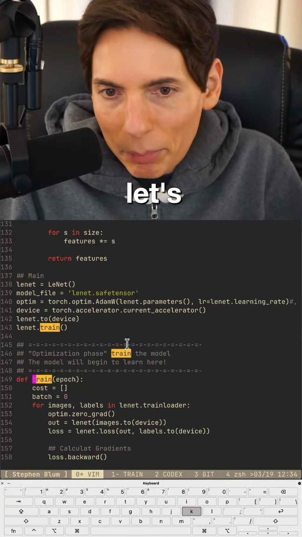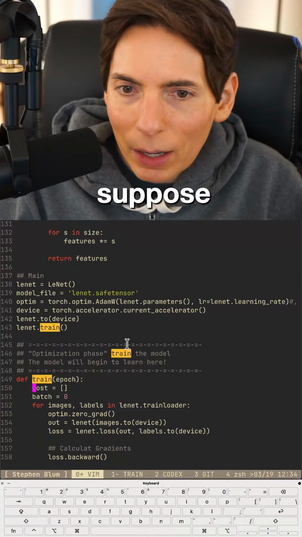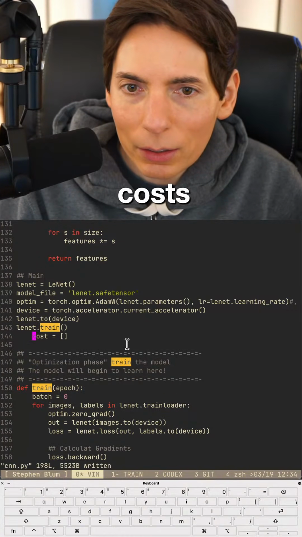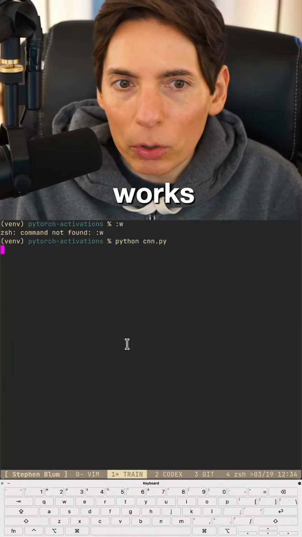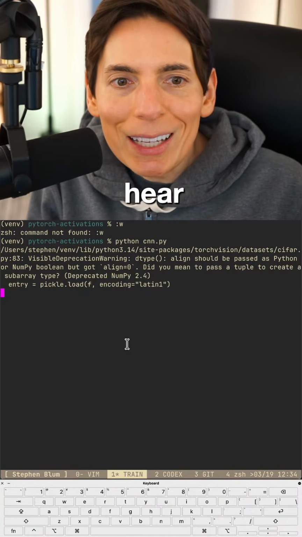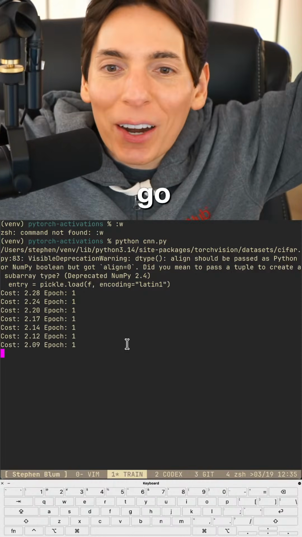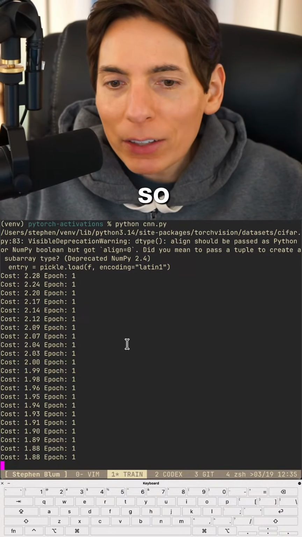All right, let's make this happen. So I suppose we could do that. We just need costs maybe to go here. I suppose we could do costs like that. Let's try this. Let's see if that works now. I'm pretty sure it'll work. Hey, there it goes. It's working now. All right. Perfect. Okay, so while that's training, hold on.